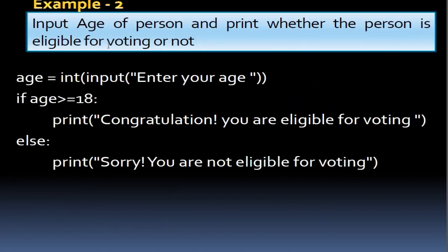Now see the example: input the age of a person and print whether the person is eligible for voting or not. Now see the code. Under age, we input our age; it will ask us to input our age. Now we have given the condition: if age is greater than or equal to 18, then it will print congratulations, you are eligible for vote. But if we have entered less than 18, then it will print sorry, you are not eligible for voting. So you can see the difference.